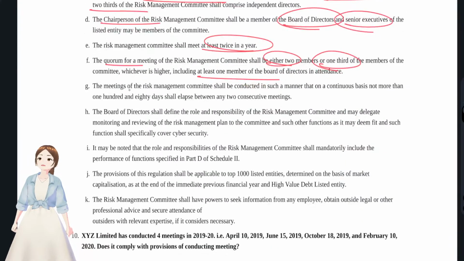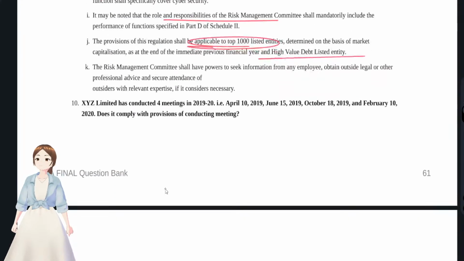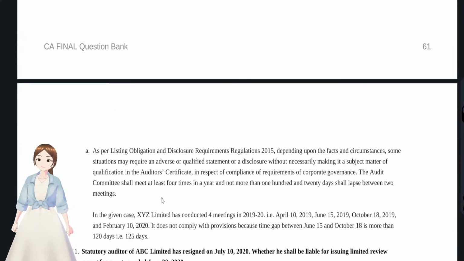And with regards to the meetings of the risk management committee, the gap should not be more than 180 days. With regards to the responsibility, they have to mandatorily review, and it is applicable to the top 1000 listed entities and high value debt listed entities. These were the points with regards to the risk management committee. That's it. Now we'll see our next question, question number 10.